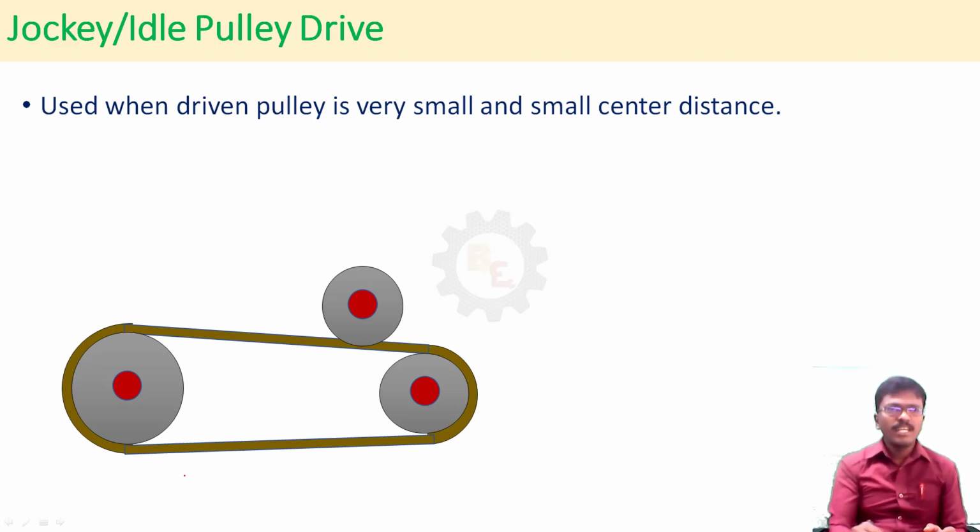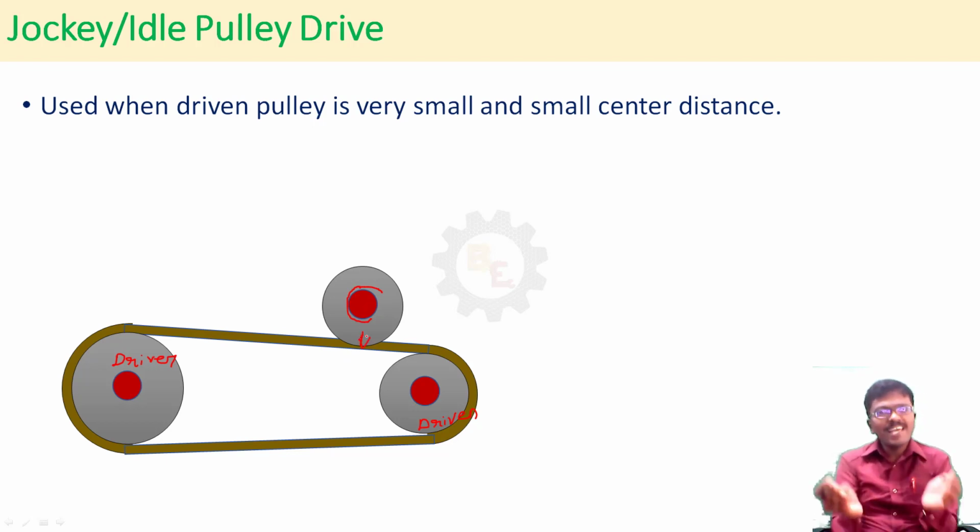What will happen? See, here this is the driver pulley, which is larger now, and the driven pulley is the smaller one. Now you can see here the angle of contact is very, very less, so the power cannot be transmitted, right? Now what we do is add another pulley, called a jockey pulley or idle pulley. This pulley will compress the belt and make the angle of contact more. It will increase the angle of contact, so the power can be transmitted effectively.